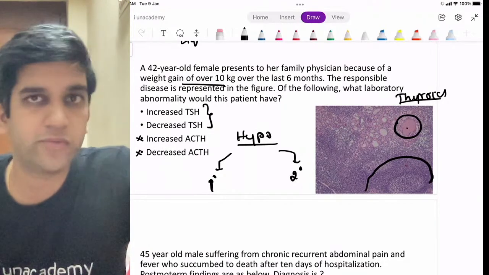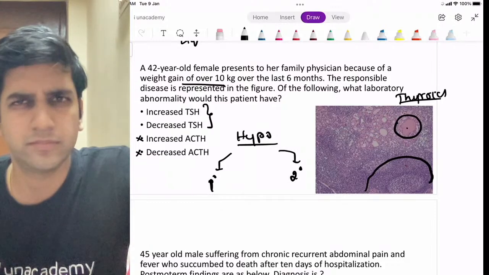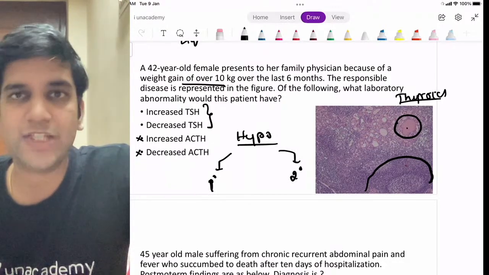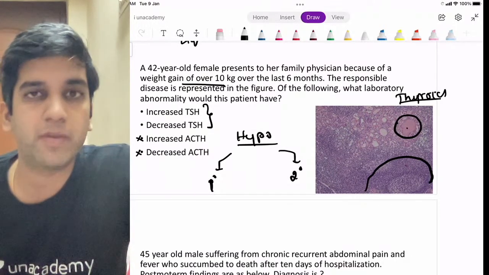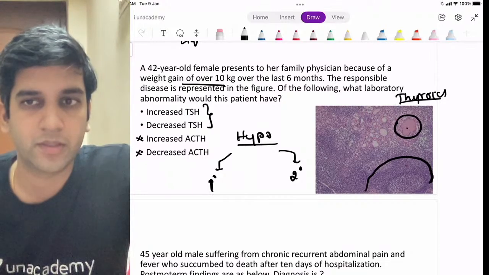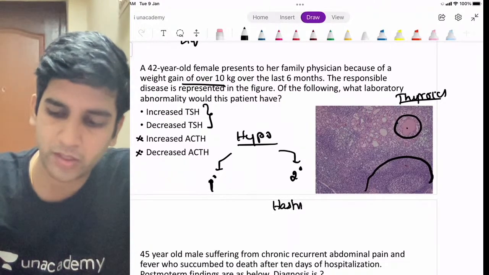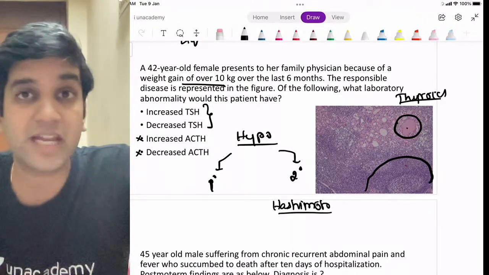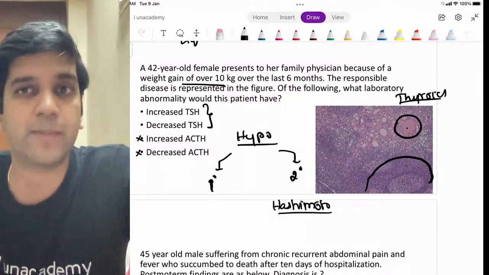Can I call them lymphoid follicle? Does it look like a lymphoid follicle? They do look like lymphoid follicles, right? The lymphoid follicle, in the thyroid biopsy, what is your most probable diagnosis? The most probable diagnosis is Hashimoto's thyroiditis. So the image is very important for me to know whether it's primary hypothyroidism or secondary hypothyroidism. Hashimoto is undoubtedly primary hypothyroidism.